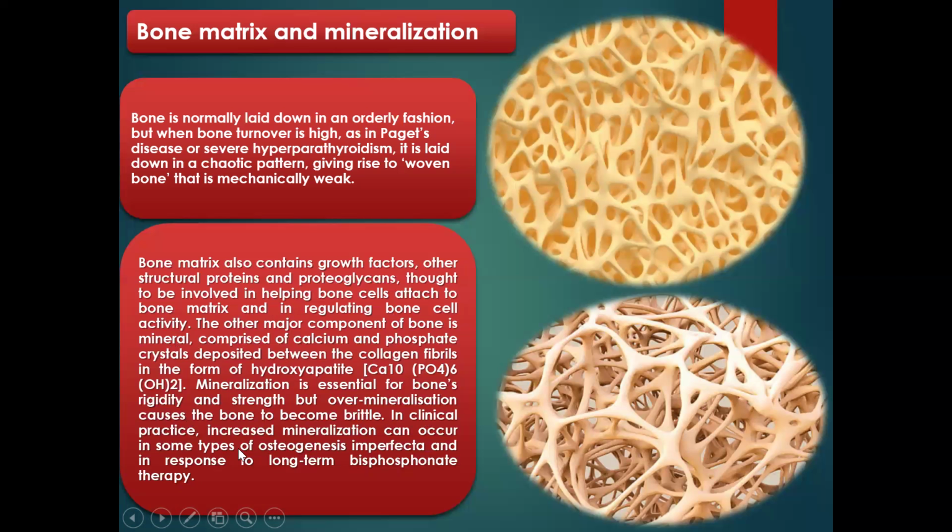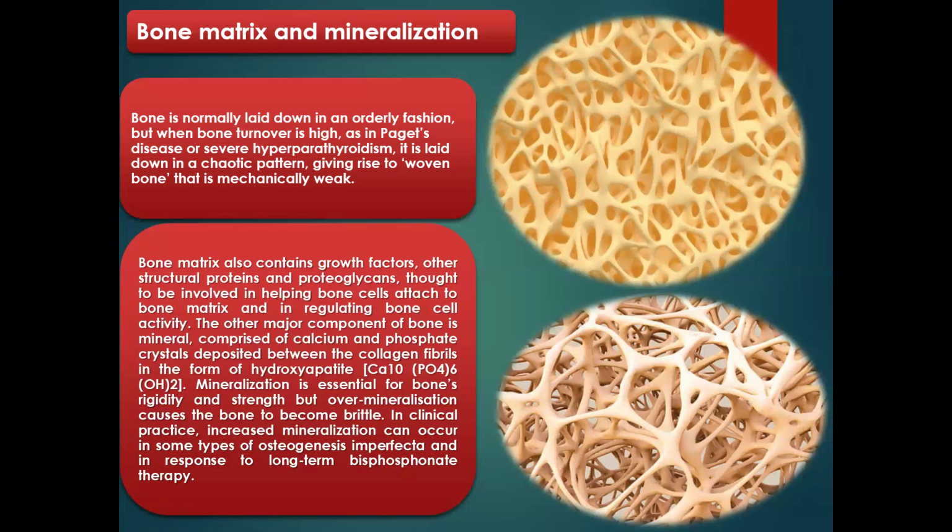In clinical practice, increased mineralization can occur in some types of osteogenesis imperfecta, a condition where there is excessive mineralization of the bone. So what we're trying to discuss on this bone matrix is that this is the major thing that gives the bone its strength.